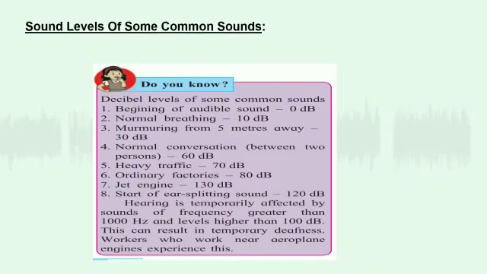Let's know about sound level of some common sounds. Decibel levels of some common sounds are: beginning of audible sound, that is 0 decibel. Normal breathing is 10 decibel. Murmuring from 5 meters away is 30 decibel. Normal conversation between two persons is 60 decibel. Heavy traffic is about 70 decibel. Ordinary factory is 80 decibel. Jet engine is 130 decibel. Start of ear-splitting sound is 120 decibel.